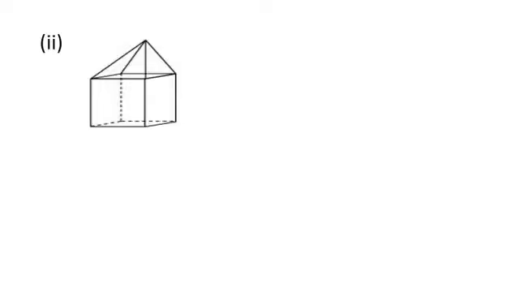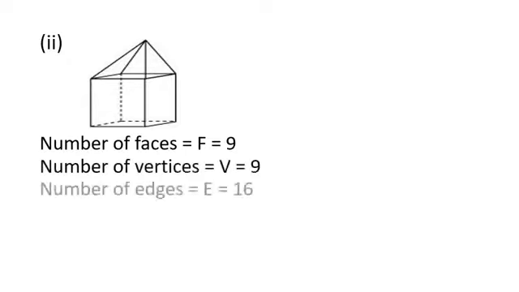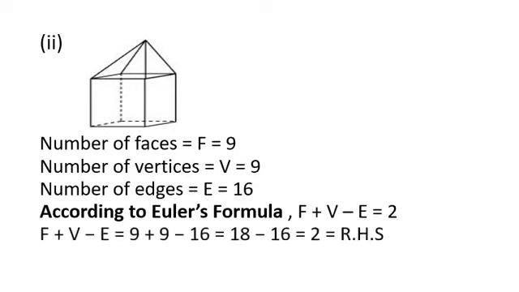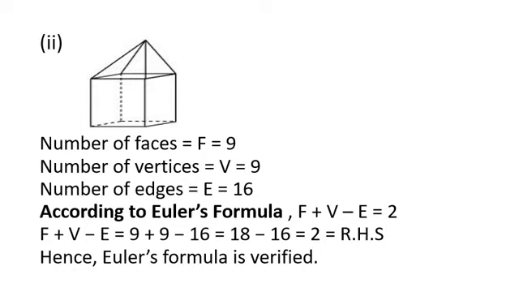Coming to the second part, first of all you need to count the number of faces. Edges and vertices I explained to you well. So I hope you know the difference between all these three. So faces will be 9 here, vertices will be 9 again, edges will be 16, and according to Euler's formula we know this relationship. Putting the values you will be getting the result equal to 2, that is equal to the right hand side of the given criteria. So hence this formula is verified.